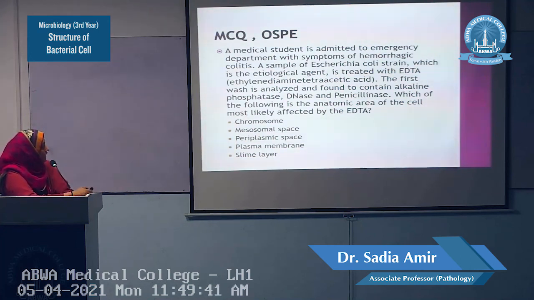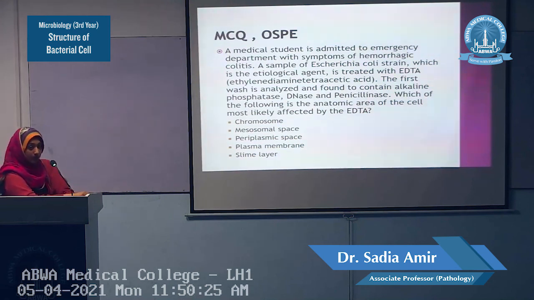EDTA is a chelating agent. I will give you a hint. Maybe you don't know, but I think you know from physiology what EDTA is. EDTA is a chelating agent which will disrupt the cell wall. Now you can find out the answer. The options are chromosome, mesosomal space, periplasmic space, plasma membrane, and slime layer. Now you have to diagnose which of the following is the anatomic area of the cell most likely affected.